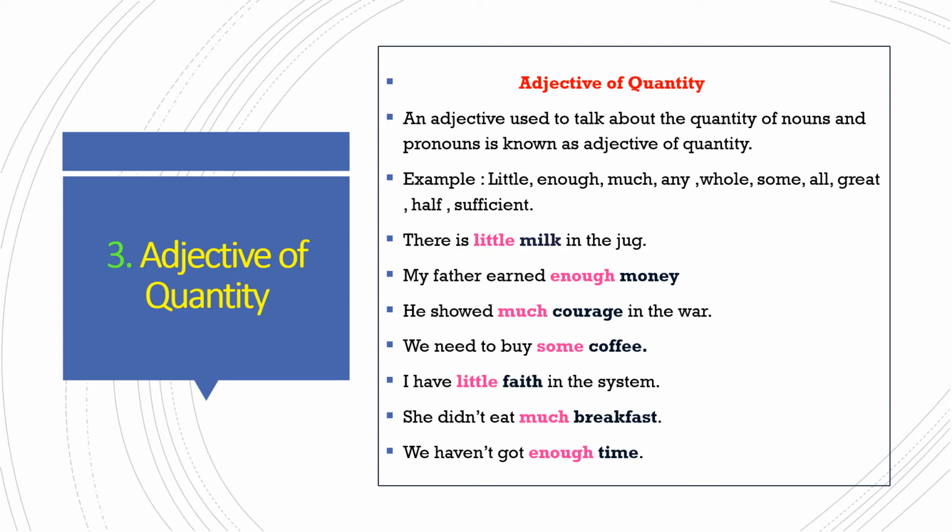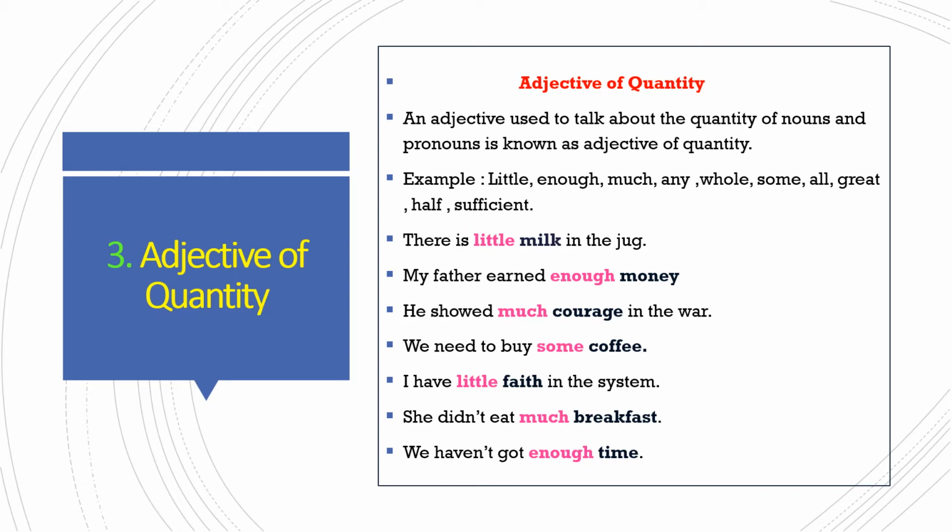There is little milk in the jug. Milk is noun and little is the quantity it shows. My father earned enough money. Money is noun and enough shows the sufficient amount. He showed much courage in the war. Courage is a noun and it was much.